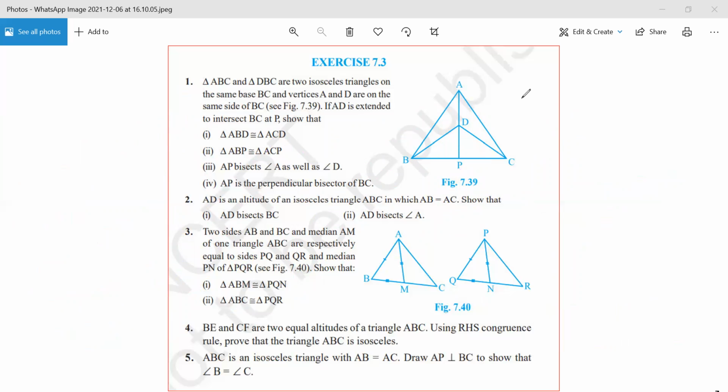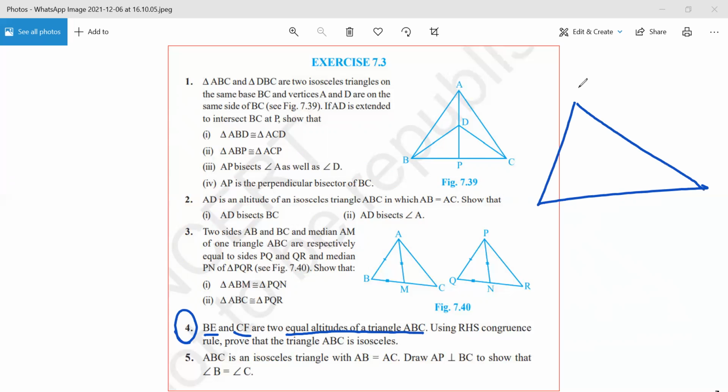Okay. Question number 4. Were you able to do it? No, sir. Okay. Let us try to understand the question. BE and CF are two equal altitudes of triangle ABC. Okay. So I have a triangle ABC. And BE and CF, these are the two altitudes.